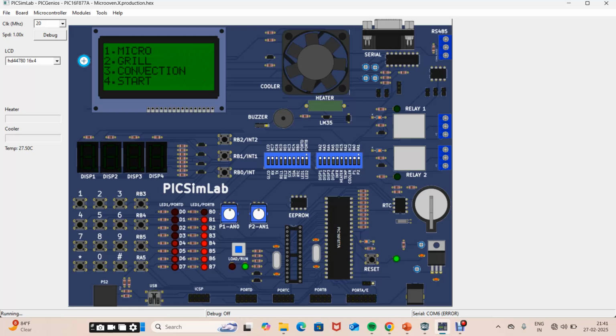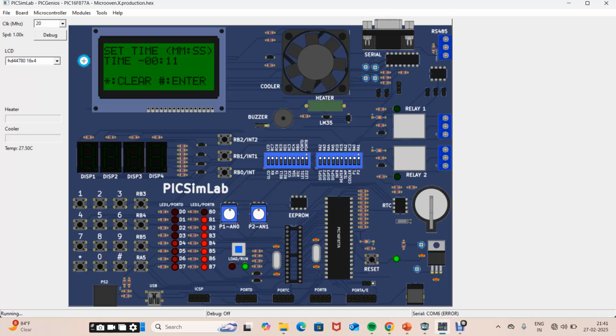First is micro mode. Here I will set the time, 1 minute 11 seconds or 11 minutes 11 seconds. Then if I clear the screen, it will clear and the seconds will be there.